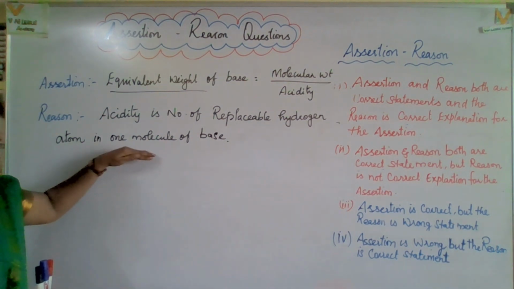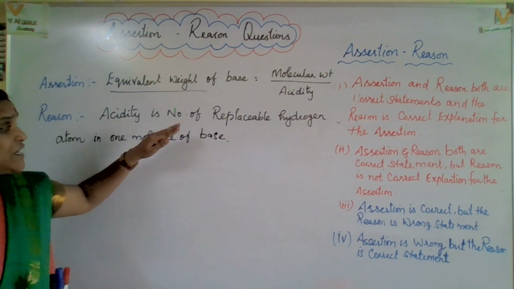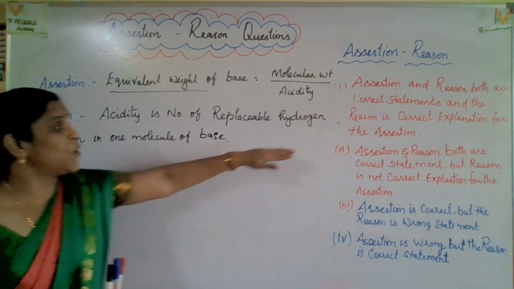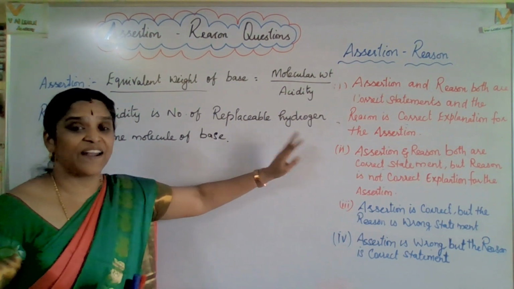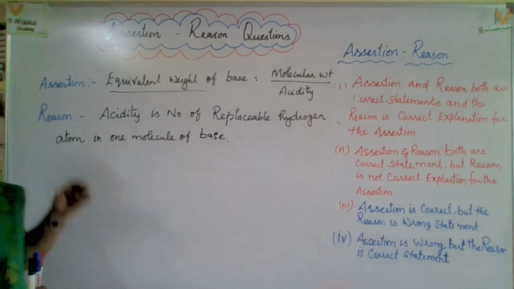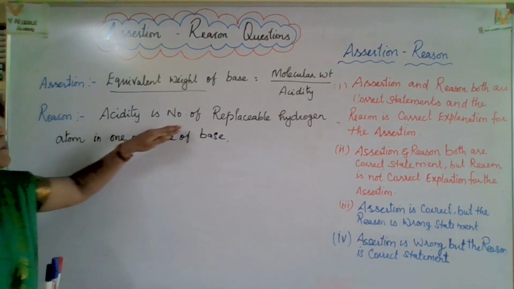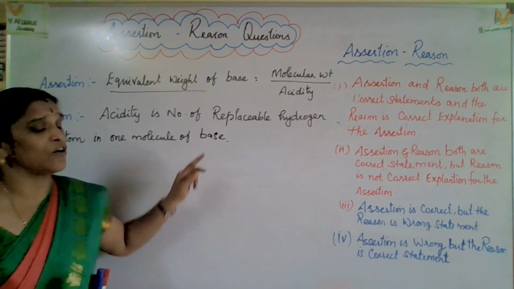which is not relevant to this. Actually, acidity will not give that point of hydrogen. Acidity, it is OH minus ion. It's not coming from hydrogen atom. So, acidity is number of replaceable hydrogen atom in one molecule of base?